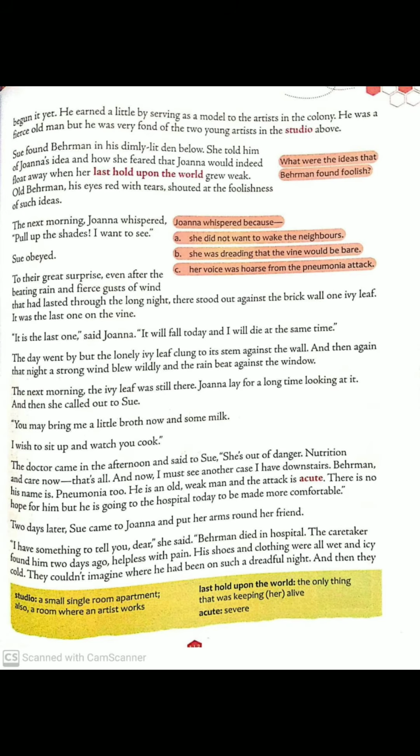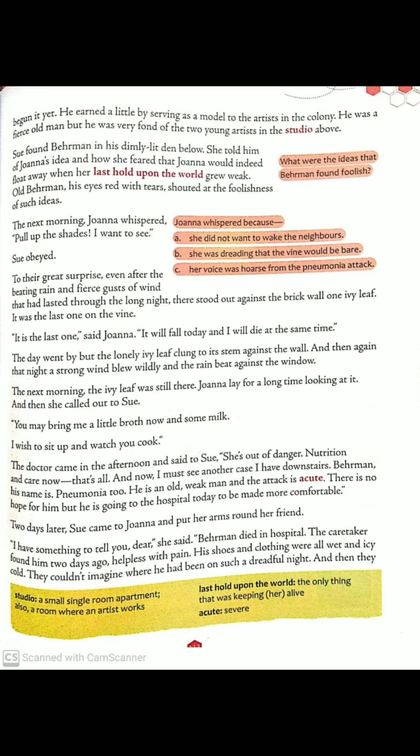Who are these two young artists? Joanna and Sue. Sue found Behrman in his dimly lit den below. She told him of Joanna's idea and how she feared that Joanna would indeed float away when her last hold upon the world grew weak. Dimly lit means very dim lights were there.